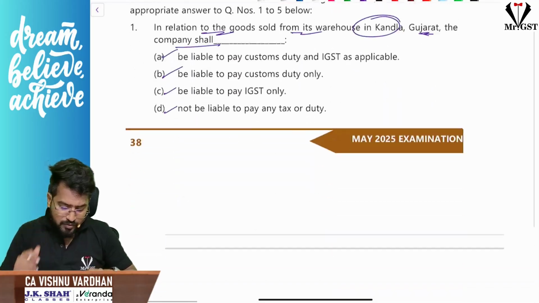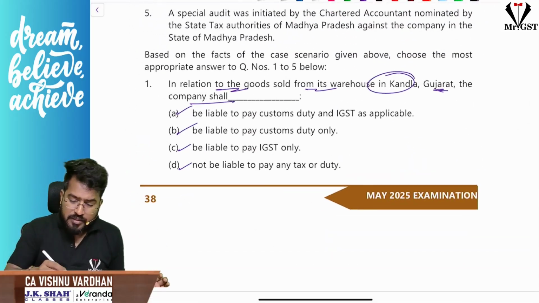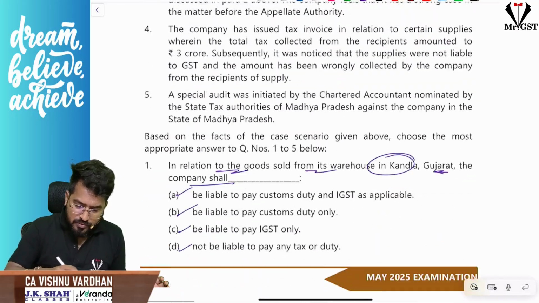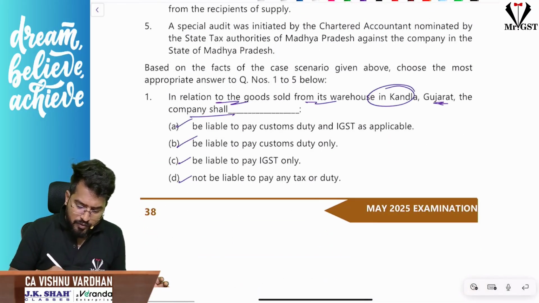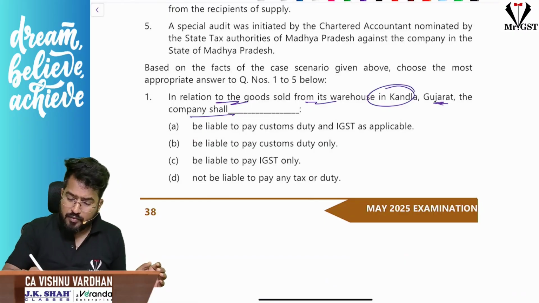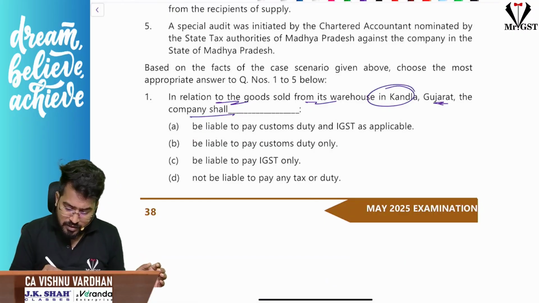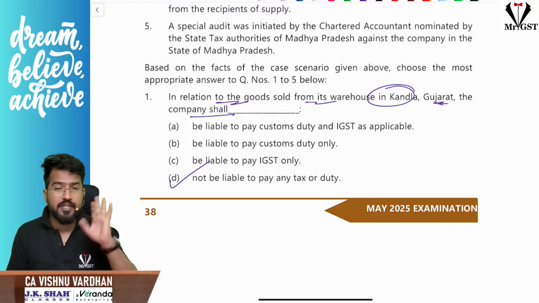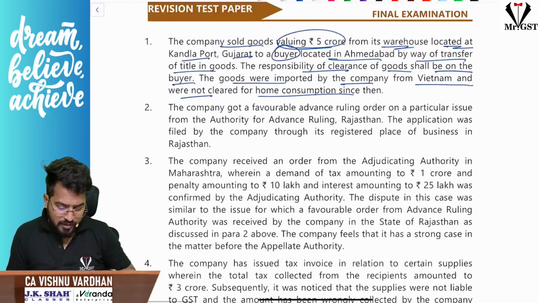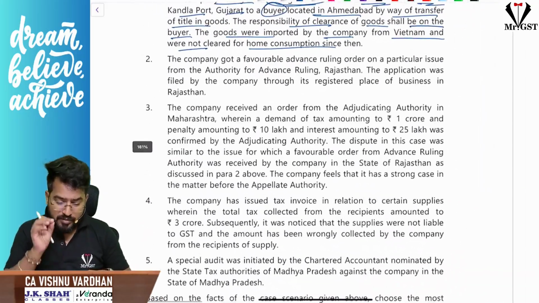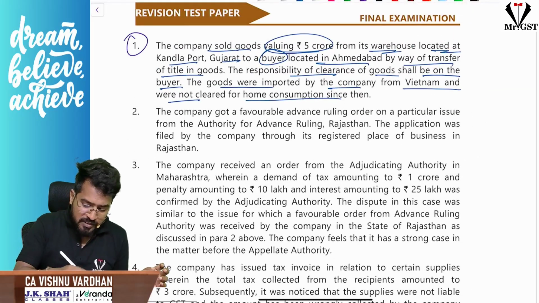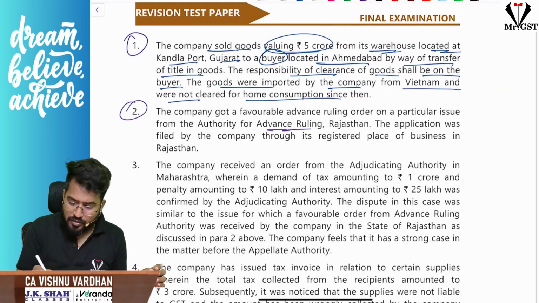If you remember, the first MCQ is based on that. If you look at the first MCQ, what is the answer? The answer is not liable to pay any tax or duty. That will be the answer, Option D. See, 5 points are there, 5 MCQs. That means each point will give you the answer regarding one MCQ. First MCQ done. The second MCQ, regarding advance ruling,